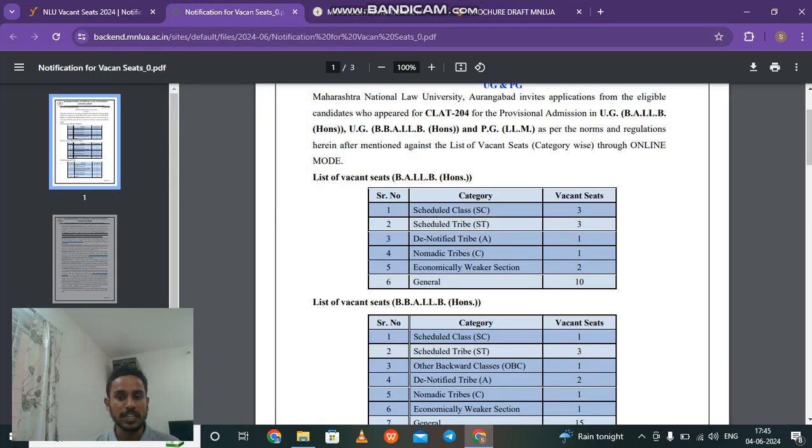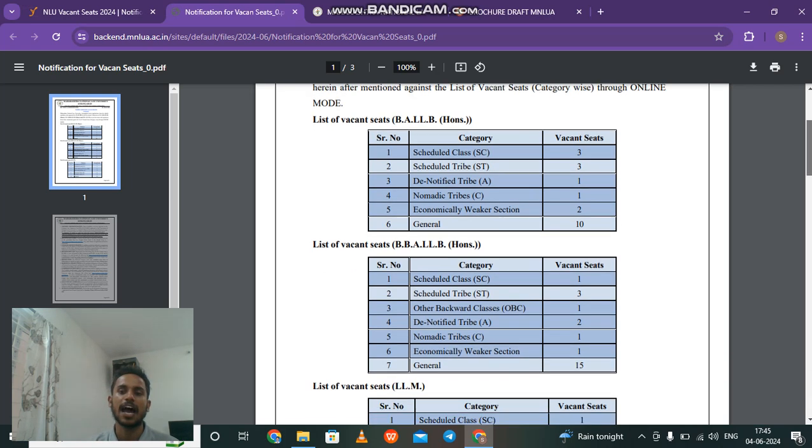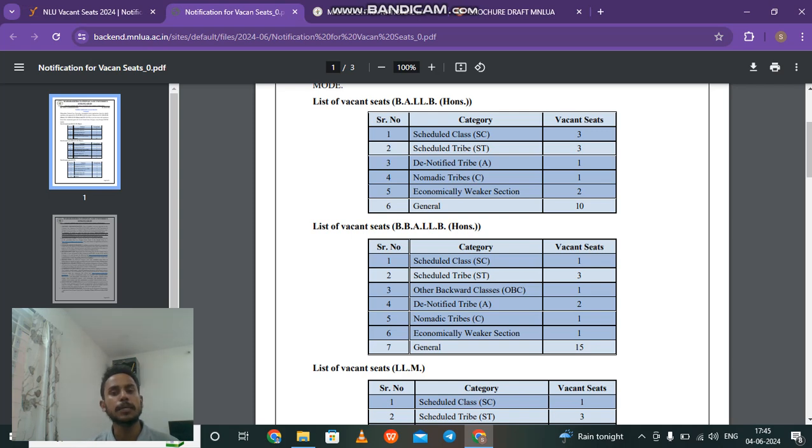In general, 10 seats are available here. Apart from that, for Maharashtra students, there are 3 seats in SC category, 3 in ST category, and 1, 1, 2 respectively for denotified tribe A, nomadic tribe C and the EWS quota. Similarly, we have a matrix for the BBALLB program as well. So there are two programs, BALLB and BBALLB, and for both of them separate vacant seats are there.